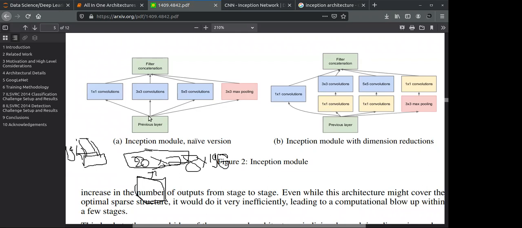This information we are passing over here. The job of Inception Net is to extract the whole information at one time. So suppose I pass this 28 by 28 by 196 tensor as an input to this layer, which is the input layer for this Inception Net.